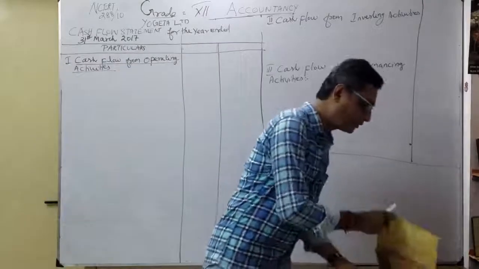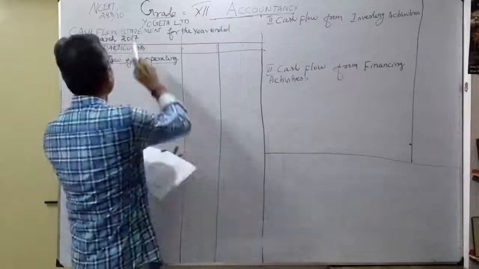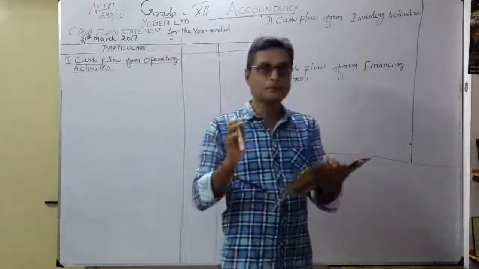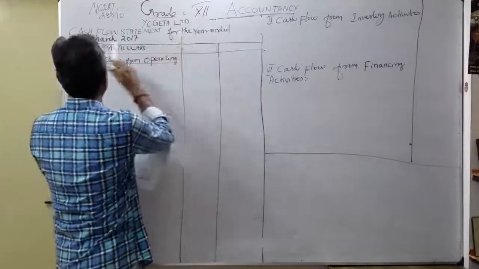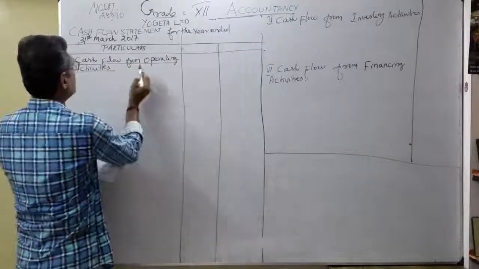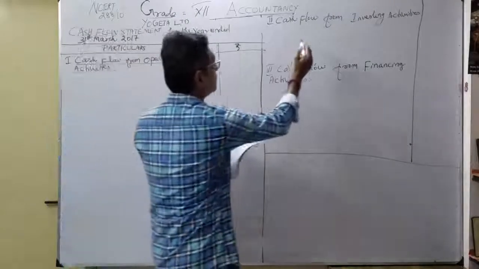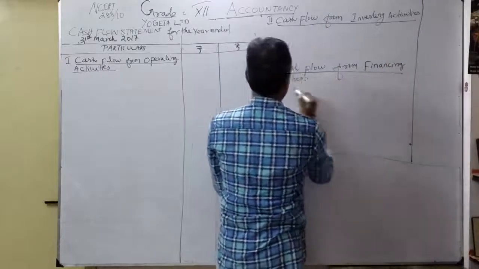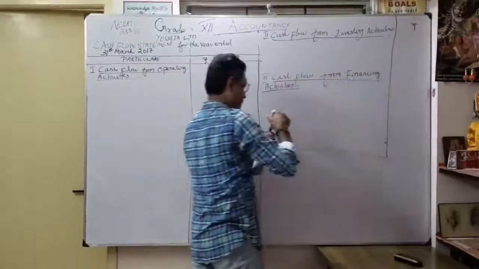Before that, you have to take the NCERT book and watch the video, so you can follow. Correct. So problem number 10. It is Yogeta Limited. They have already given the balance sheet in our book. For that we want to prepare the cash flow statement for the year ended 31st March 2017. So under particulars, you write cash flow from operating activities, thereafter cash flow from investing activities, then thereafter cash flow from financing activities. Likewise, you want to classify the three activities. That's our first duty.